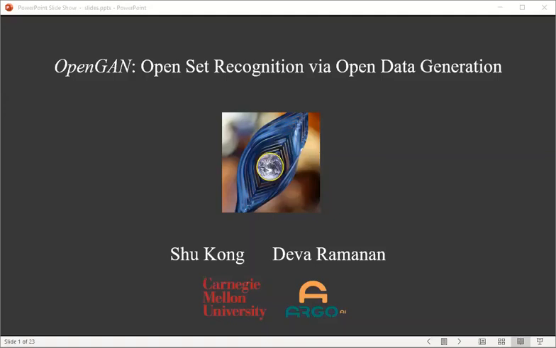I'm presenting our work, OpenGAN, Open Set Recognition via Open Data Generation. This work is supported by CMU Argo AI Center for Autonomous Driving Research.